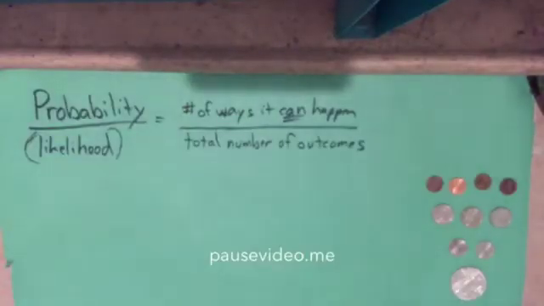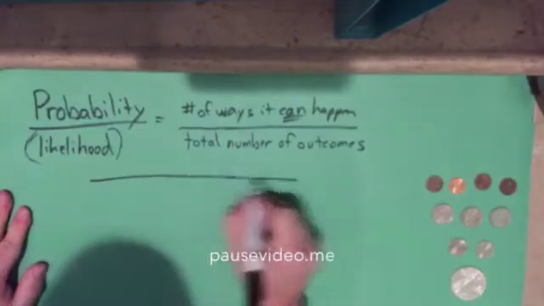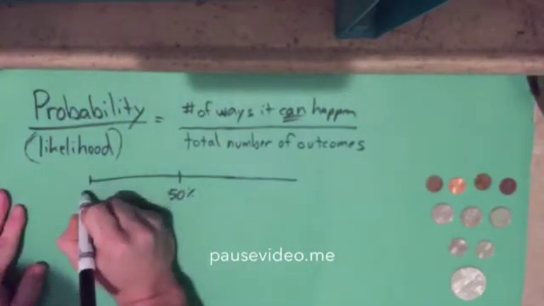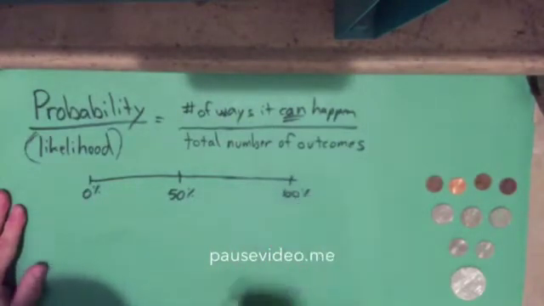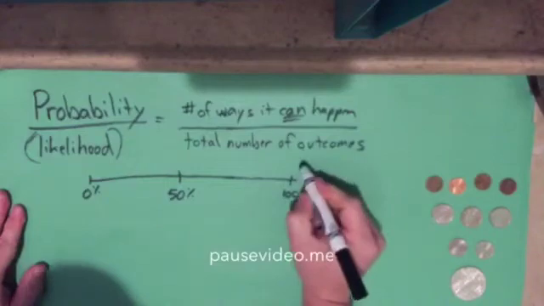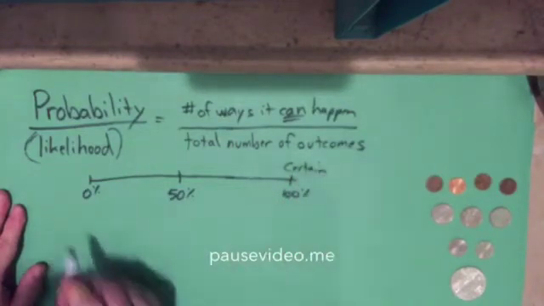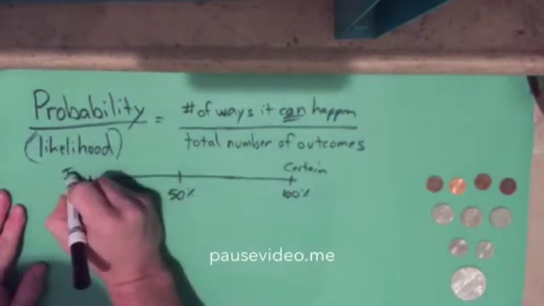All right, probability. Probability is the likelihood or chances of something happening. I want you to get in your head kind of this number line with 50% right in the middle of it, 0% at the bottom of it, and 100% at the top of it. If something is a 100% chance, then that means it is certain or guaranteed. If something has a 0% chance, that means it is impossible, can't happen.